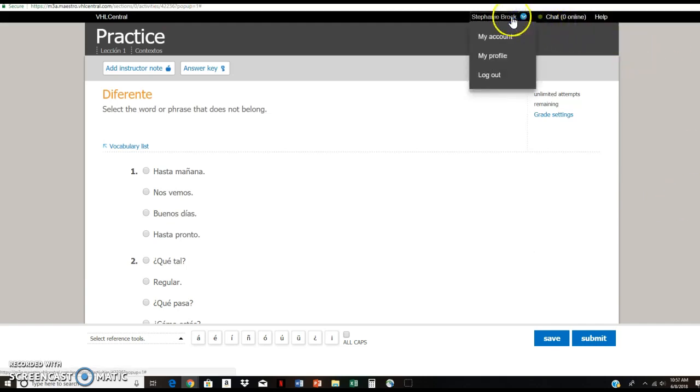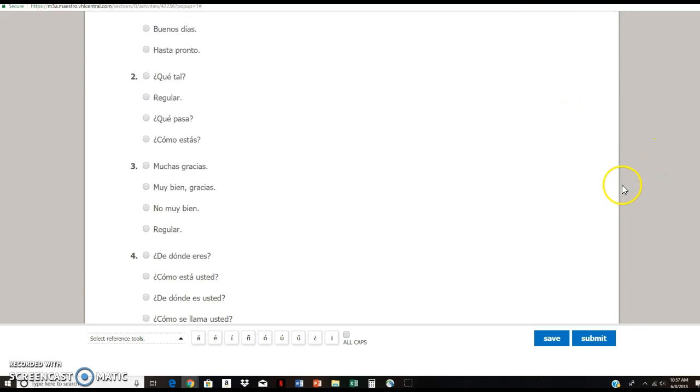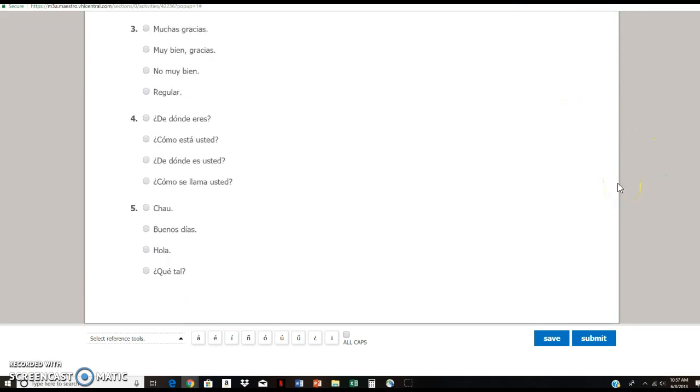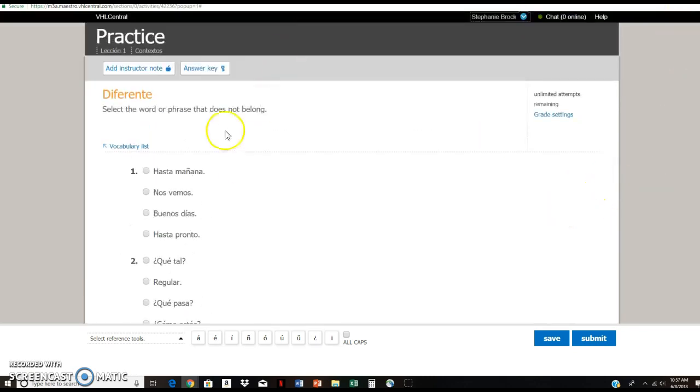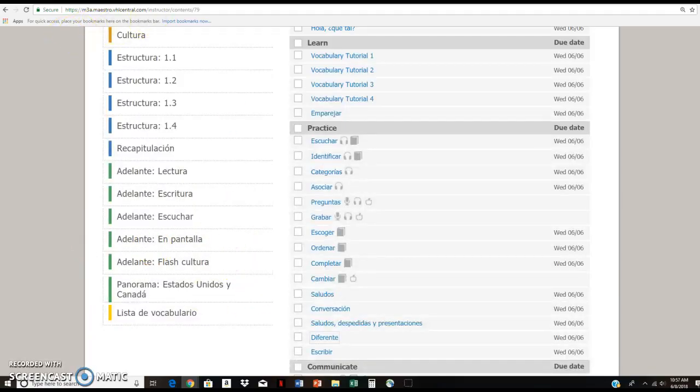It doesn't show me the student view, so I don't know if this is what it looks like when you are completing it. But there should be something kind of like this. So it says add instructor note. For you, it might say ask instructor a question or request instructor to review. That way I can go in and manually look at what you chose, especially for the times that you write things in, okay? All right, now if you have any questions, please let me know.